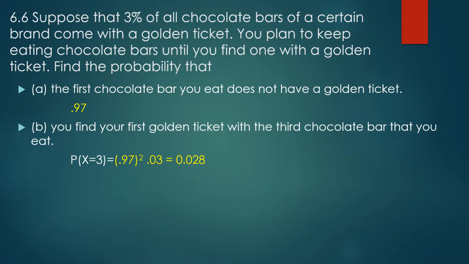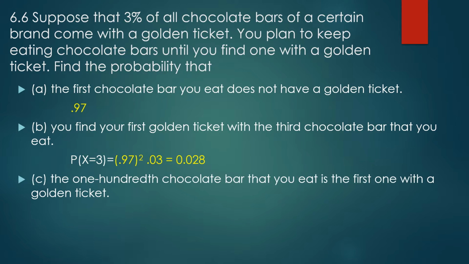Remember, x is the try on which the success happens. It happens on the third try. I have 2 failures, then a success, and if you multiply that out, you get the following probability, which is kind of small, but not too shocking, because if it's only a 3% chance, you should be thinking, oh, well, how many should I get, or when should my success happen? Let's take a look at a slightly larger scenario. Suppose you want to see the probability you get it on the 100th chocolate bar that you eat, the first one that you got a ticket on. So here, x is equal to 100, so you're going to have 99 failures and then 1 win. And you notice that this is smaller than getting it on the third try.